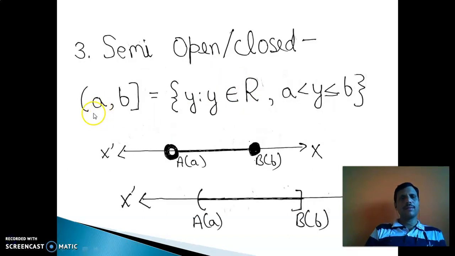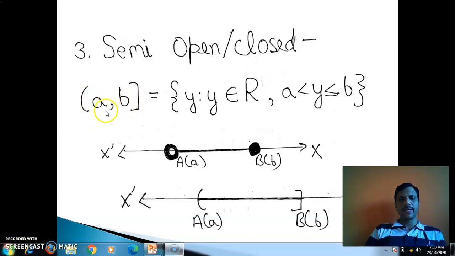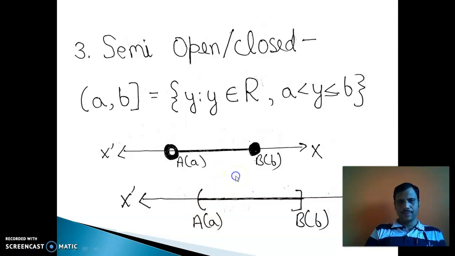Semi-open interval: open bracket a comma b close bracket, a is less than y less than or equal to b. That means a is not included but b is included. This notation is called semi-open, closed interval.